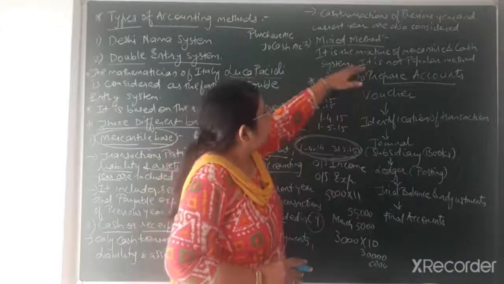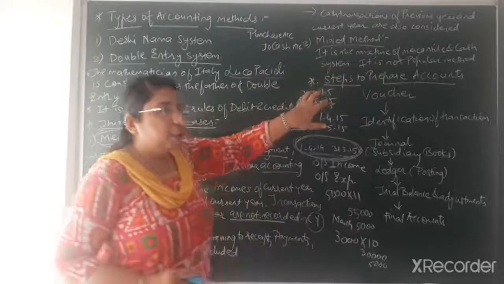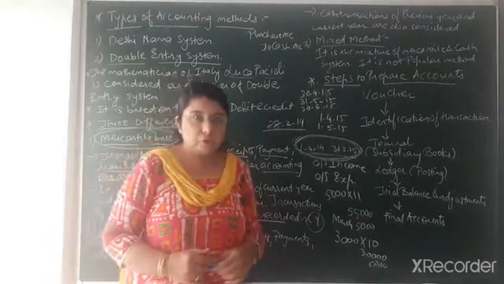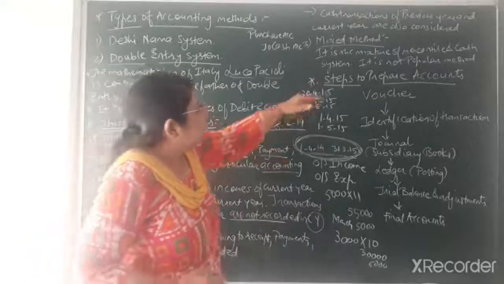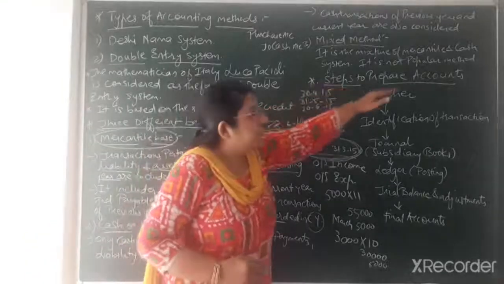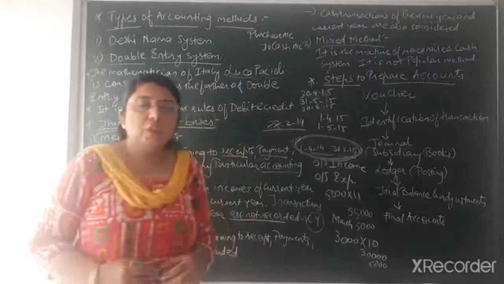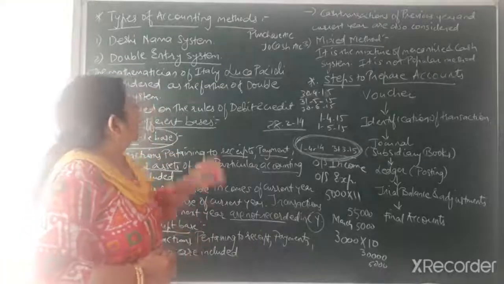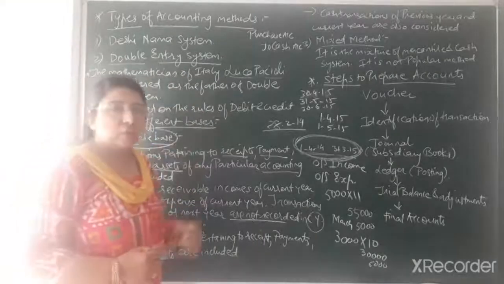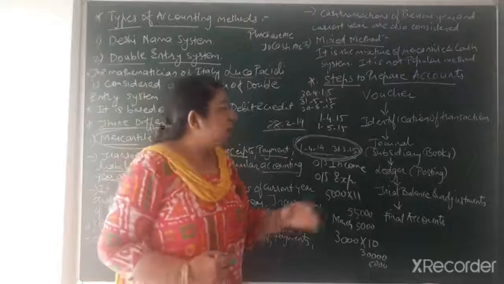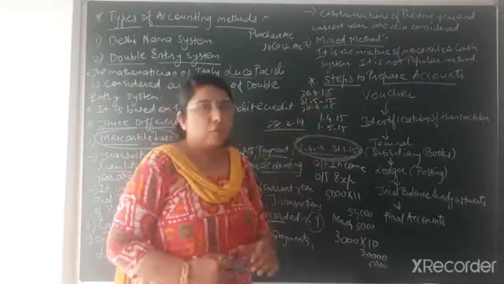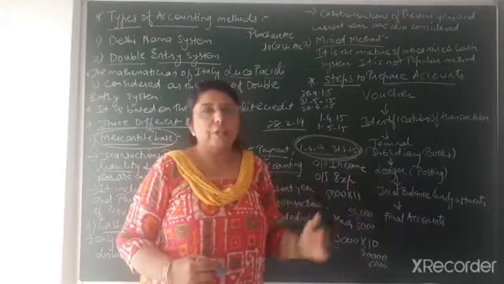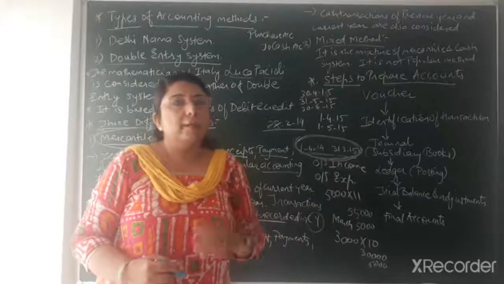Now after understanding the three different bases, we'll be moving on to the last topic, that is the steps to prepare accounts. We have understood the terminologies, and we have understood the different methods through which we write the books of accounts. Now we'll follow how to write the books of accounts, which steps we have to follow in chronological order.